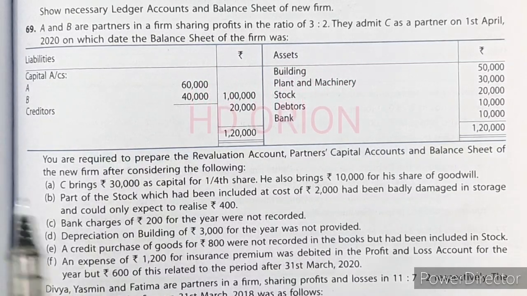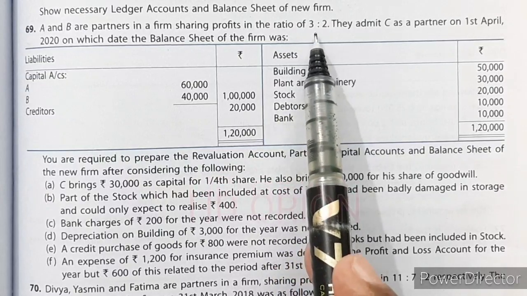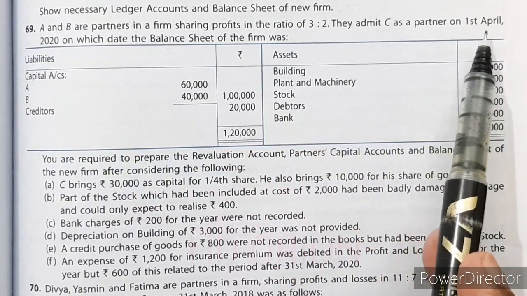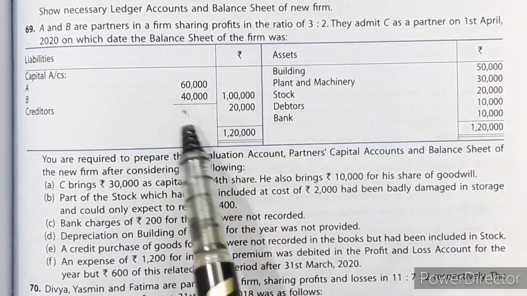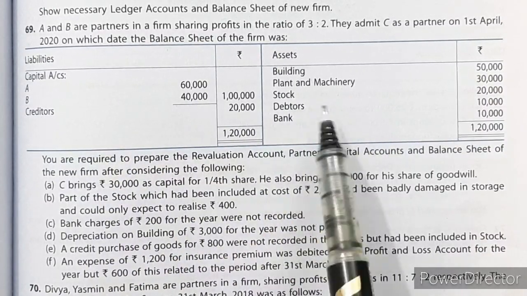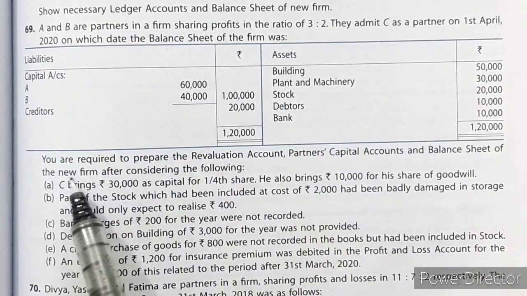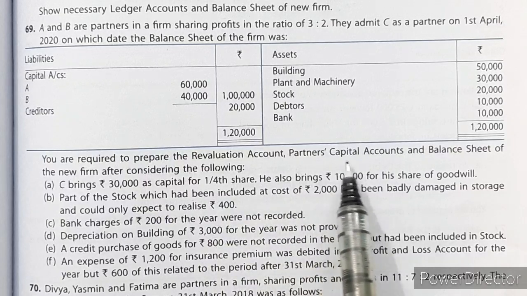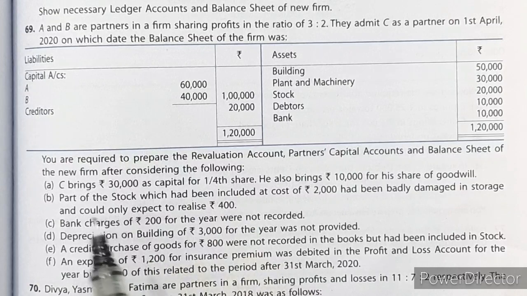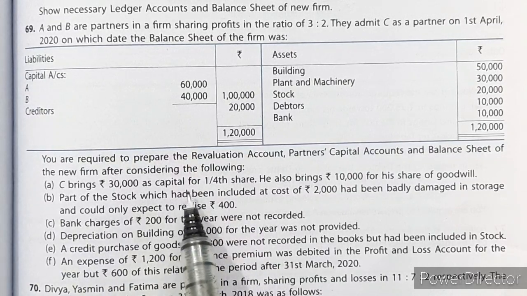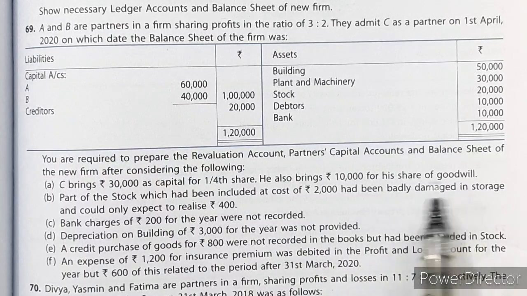Now let us see the next question. A and B are partners in a firm sharing profits in the ratio of 3:2. They admit C as their partner on 1st April 2020. On which date the balance sheet of the firm was? Capital is given, creditors are there. Then building, plant and machinery, stock, debtor and bank is there. You are required to prepare revaluation account, partners capital account and balance sheet of the new firm after considering the following. C brings rupees 30,000 as capital for 1/4 share. He also brings rupees 10,000 for his share of goodwill.